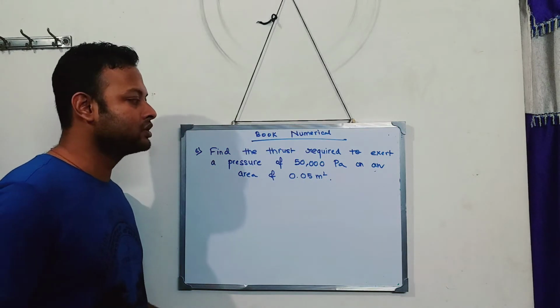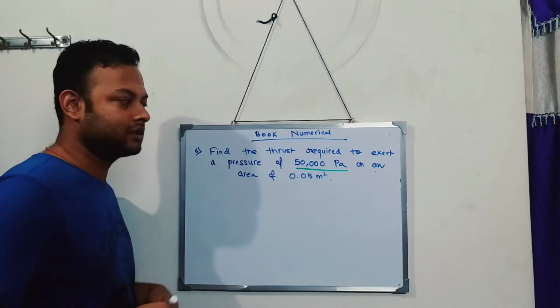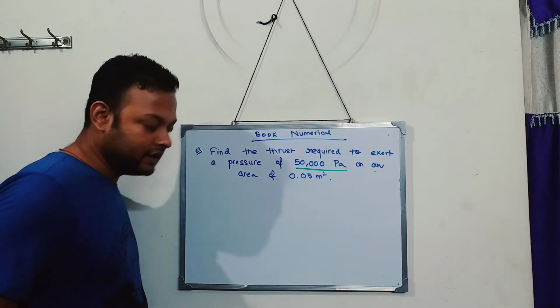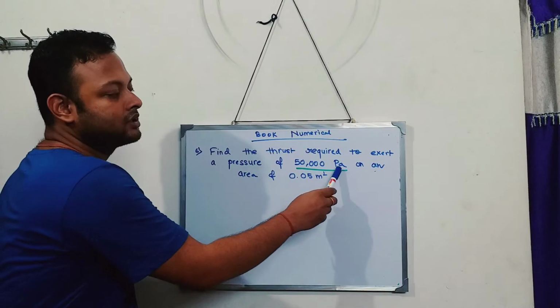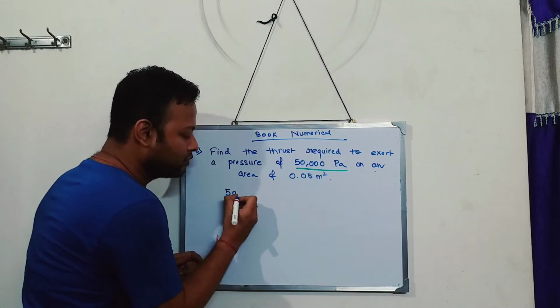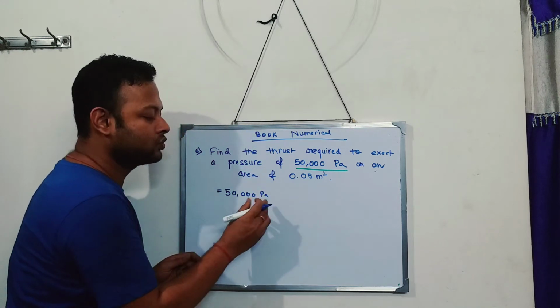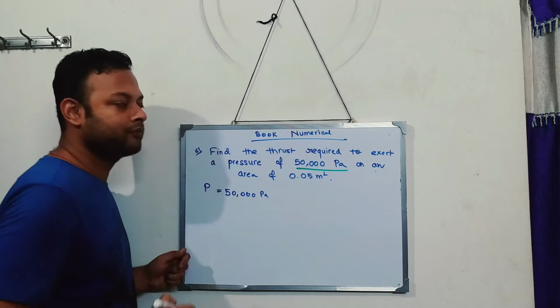So first you see this number. What is this? 50,000 pascals. Seeing the unit only, you tell me what this unit refers to. Pascals. And this unit refers to what? Pressure. We know that.